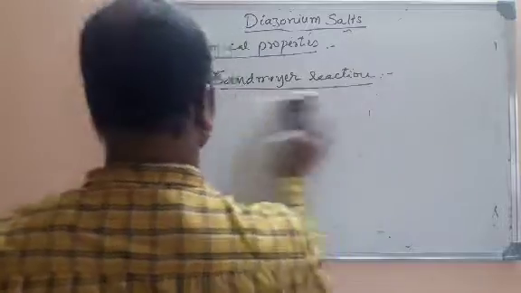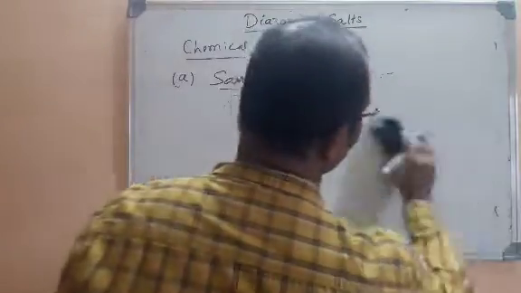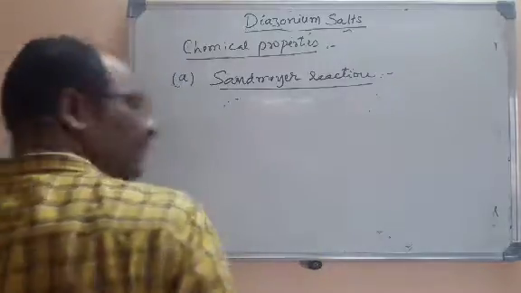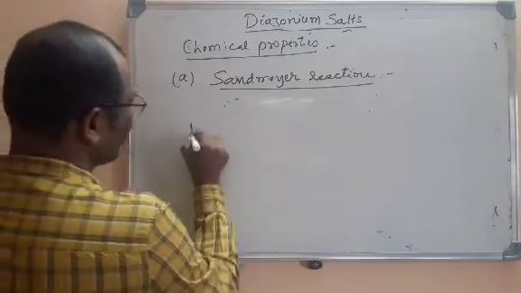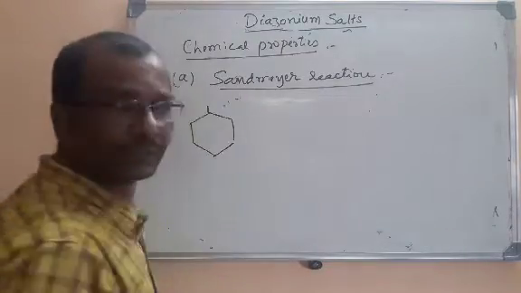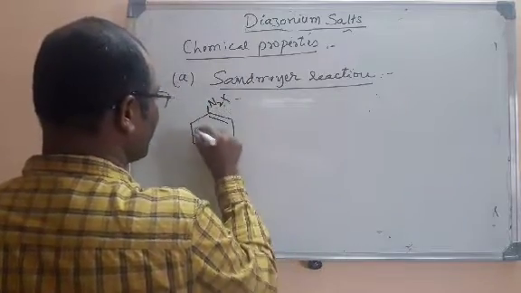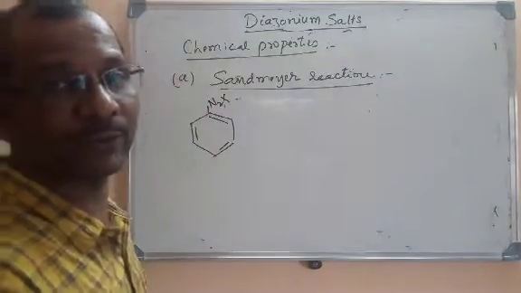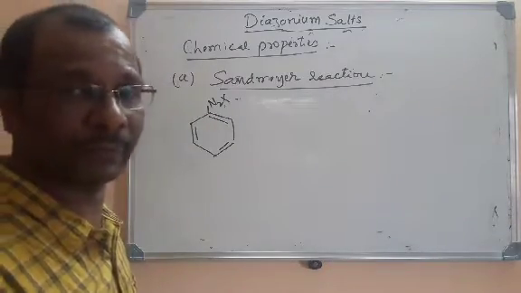All are Sandmeyer reactions only. But we are entirely removing that N2 and X on the benzene ring, and we are replacing it with a chloride ion, bromide ion, or cyanide ion. For example, in order to get cyanide ion, I will take potassium cyanide. Look here. This is what we take, benzene diazonium salt, C6H5N2X. X can be anything, as I said: chloride, bromide, or HSO4 minus, anything.